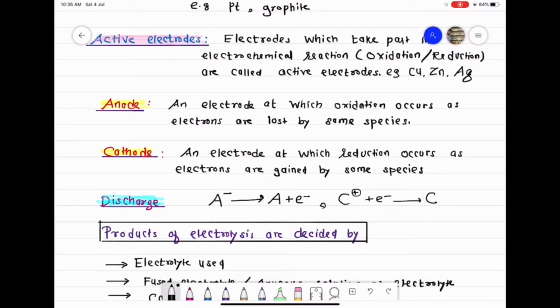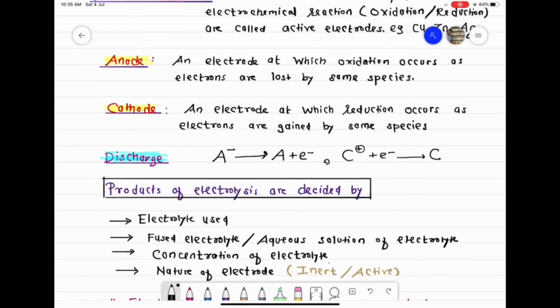So class, discharge is a common term for oxidation and reduction. तो oxidation हुआ या फिर reduction हुआ, हम लोग उसको बोलते हैं in general discharge हुआ है. So discharge is oxidation and reduction at the respective electrode. Okay, तो class, हम लोग अभी बात करेंगे products of electrolysis.